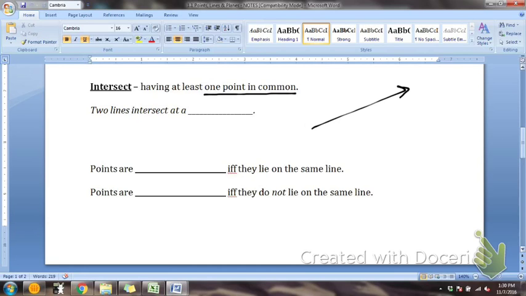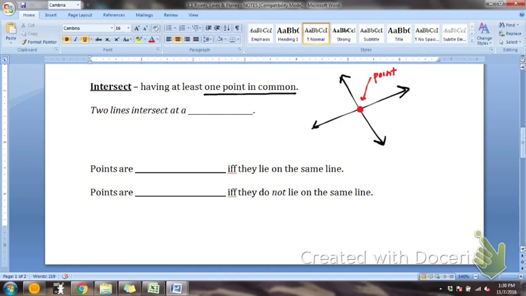Now, if I have 2 lines, what does intersect mean in your own words? Cross. Excellent. I saw some of you make your fingers cross. They're crossing, right? That's what it means to us. So these 2 lines cross at, what is this right here? What vocab word is this? This is a point. The 2 lines cross at a point.